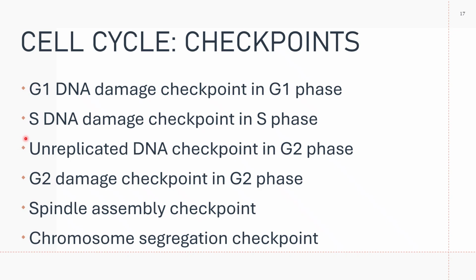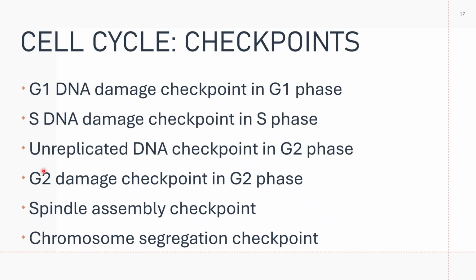Your S DNA damage checkpoint in S phase monitors DNA replication. If an error has occurred, the cell may not leave the S phase. And then you have your unreplicated DNA checkpoint in G2 phase.